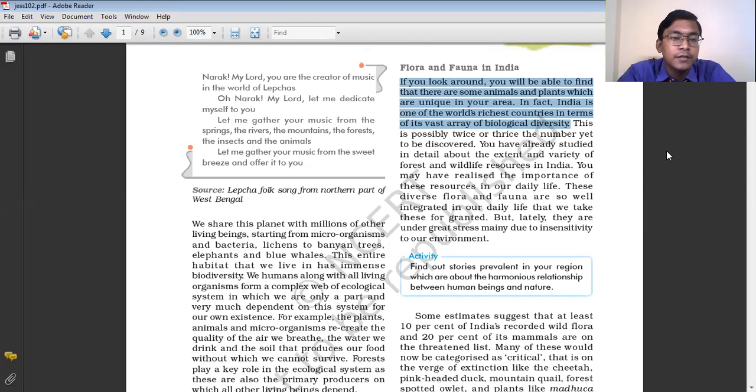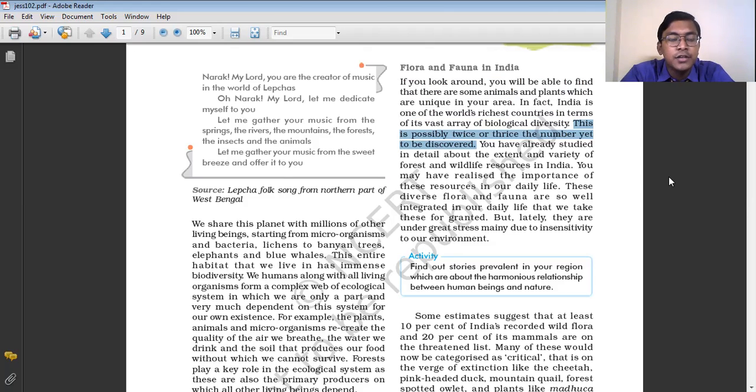So within our country we can find different types of forest cover in different regions, and different types of trees grow. In these forests we can find different types of animals living. So this makes our country very rich in biological diversity. This is possibly twice or thrice the number yet to be discovered. So the present species of plants and animals, the biological diversity which we have, is just a part.